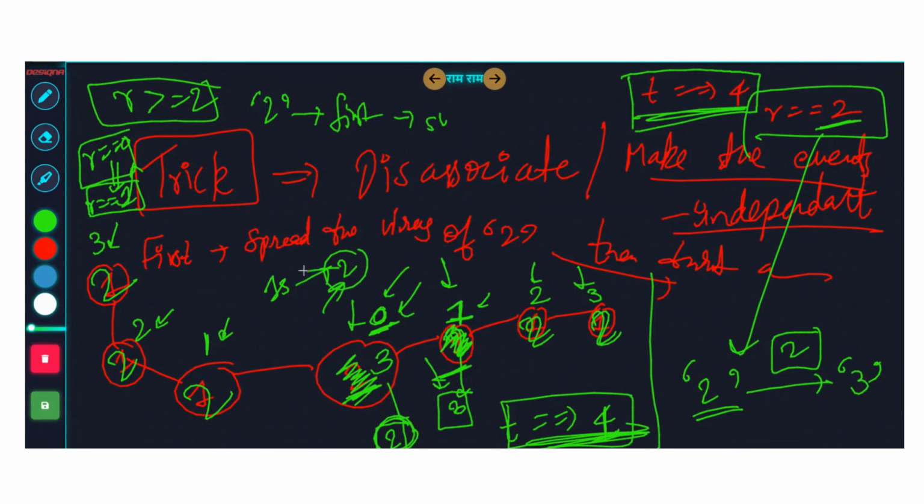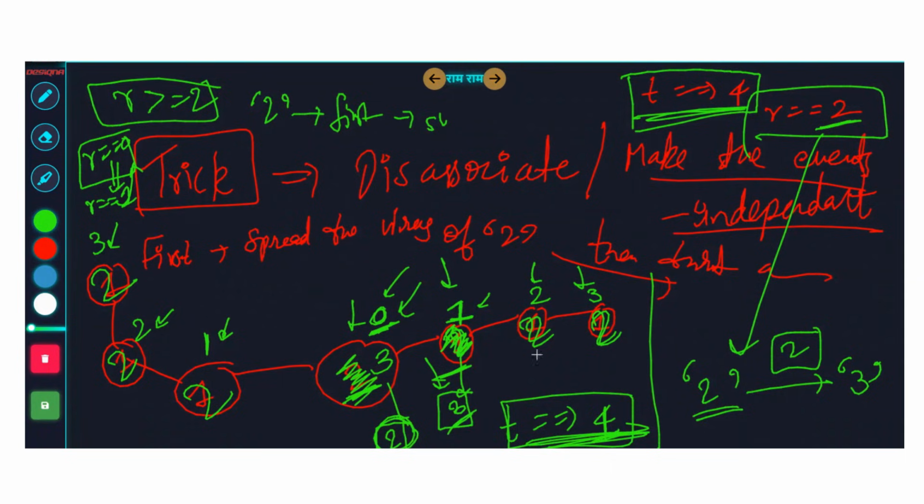Only after the spread trial has happened in 4 directions, assuming those 4 directions are allowed, all of them or some of them, and some of them are 1 and available, then in the next second only the current cell can be stopped. But wherever it has been propagated, they will keep on propagating and they will keep on stopping. I hope you got the feeling. Many educators are not able to develop this feeling, insight, and intuition in the student. I hope I was able to do that for you.